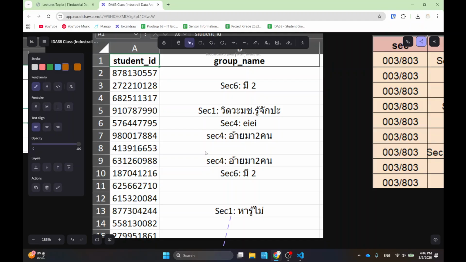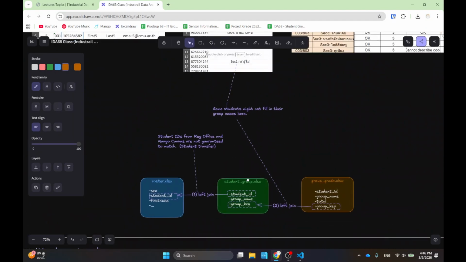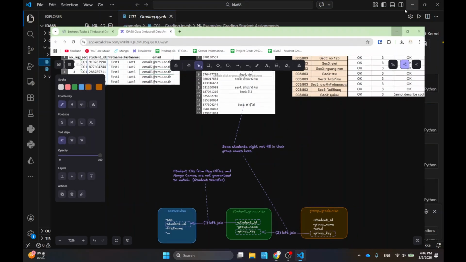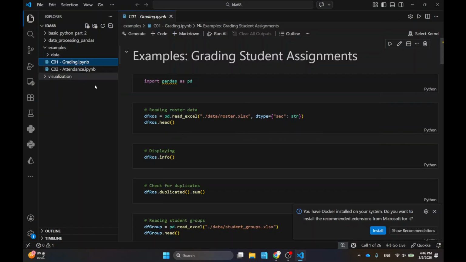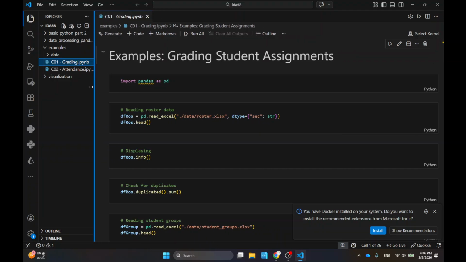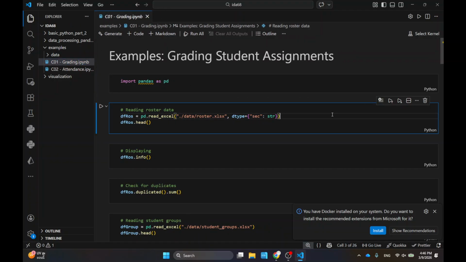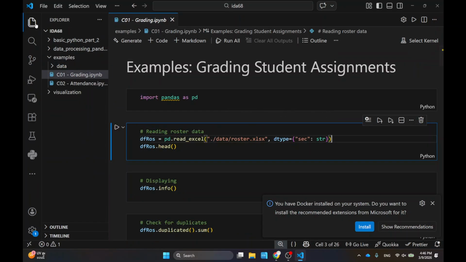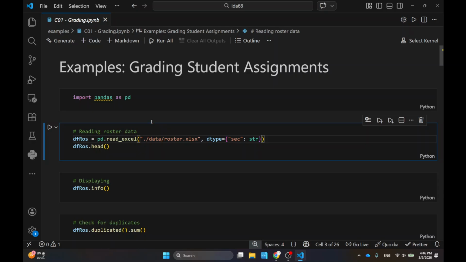Actually, I use this tool all the time, and a lot of things come up, and it helps me make sure that I don't make mistakes. So let's see what I did. I will go through the example, because it's a lot and I don't want to be typing things. First of all, I am going to read the data. Let me just run it.